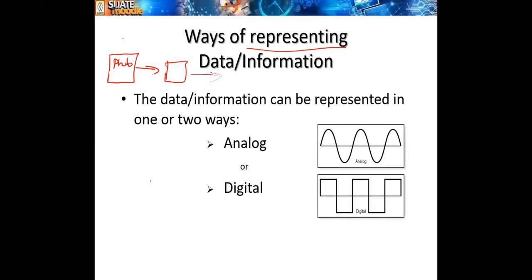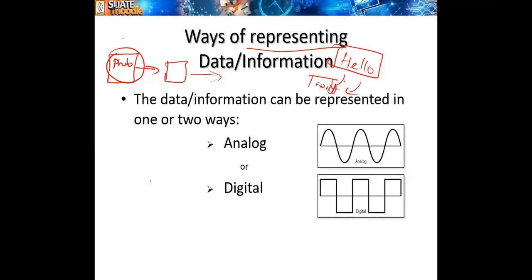What is the situation of the computer? How can a computer represent this photo? Now we are typing hello and saving it as a Word file. How can the computer represent it?